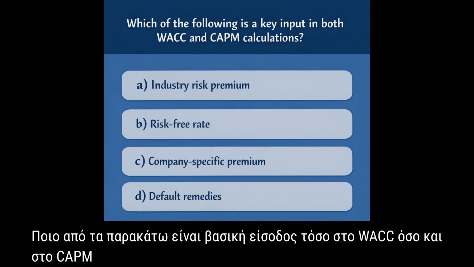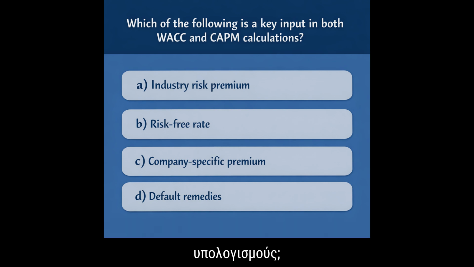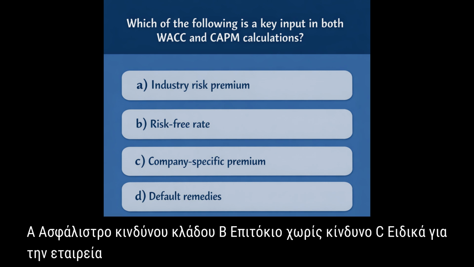Which of the following is a key input in both WACC and CAPM calculations? A. Industry risk premium. B. Risk-free rate. C. Company-specific premium.